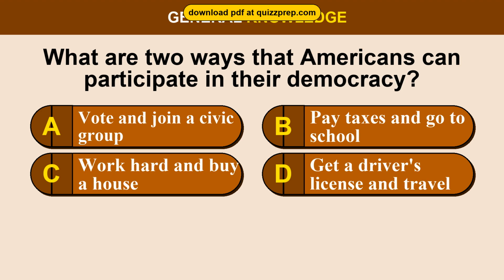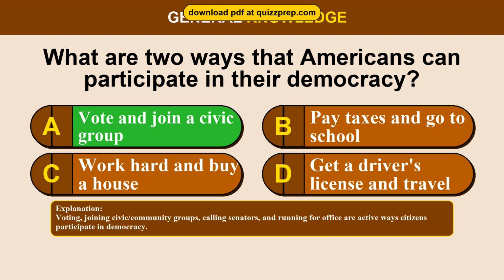Question 90. What are two ways that Americans can participate in their democracy? Option A, vote and join a civic group. Option B, pay taxes and go to school. Option C, work hard and buy a house. Option D, get a driver's license and travel. The correct answer is option A, vote and join a civic group. Voting, joining civic/community groups, calling senators, and running for office are active ways citizens participate in democracy.